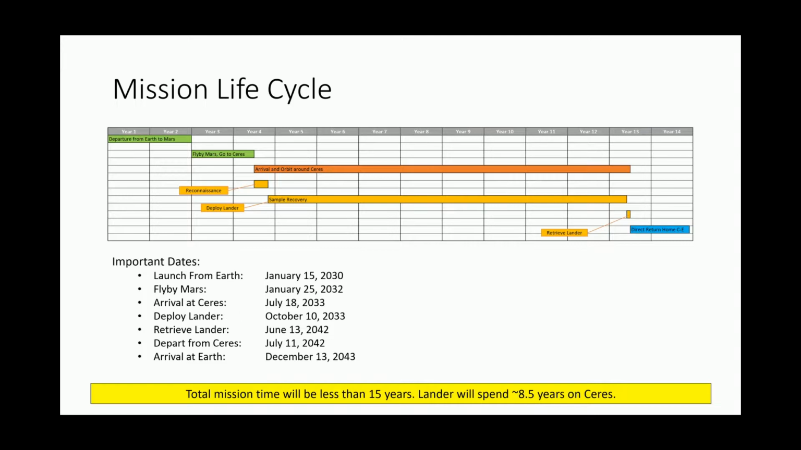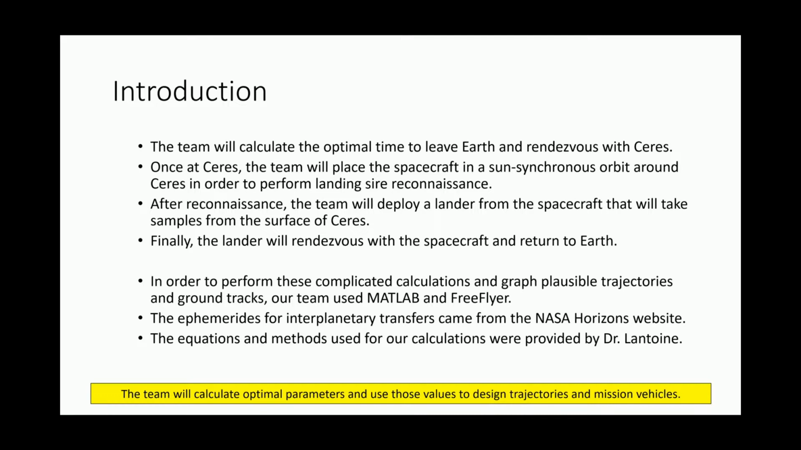The launch date from Earth will be in the early 2030s, and the arrival date back at Earth will be in 2043. We will spend a total of approximately 8.5 years once we arrive at Ceres. First, the team will calculate the optimal time to leave Earth and rendezvous with Ceres. Once at Ceres, the spacecraft will be placed in a sun-synchronous orbit to perform reconnaissance. After reconnaissance is complete, the team will land a spacecraft on Ceres to gather samples, and finally the lander will rendezvous with the spacecraft and return to Earth.